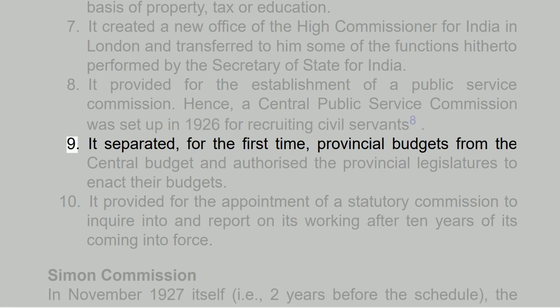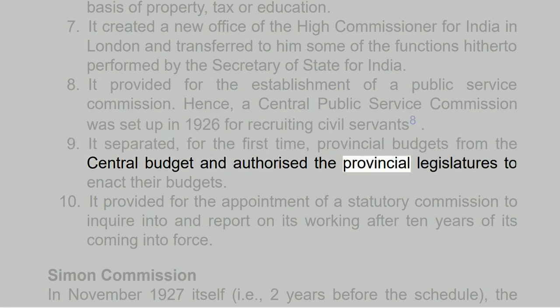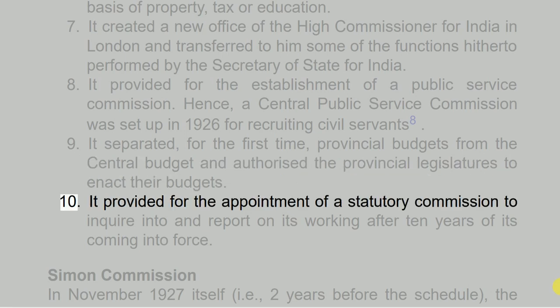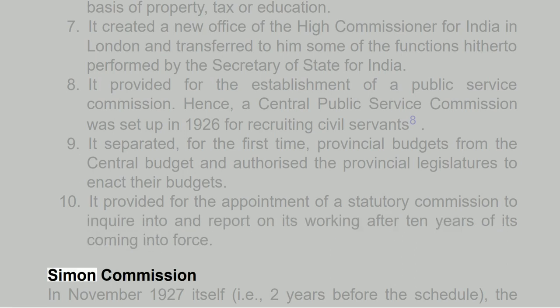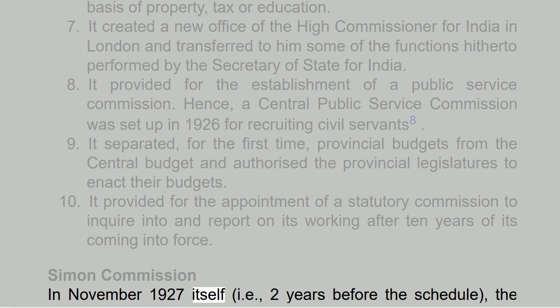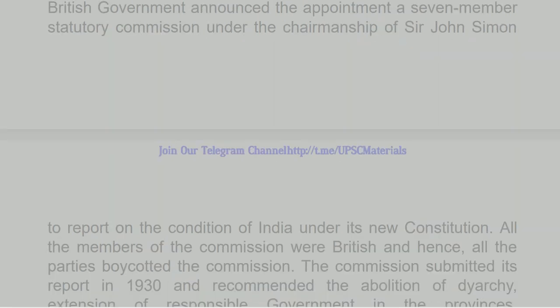9. It separated, for the first time, provincial budgets from the central budget and authorized the provincial legislatures to enact their budgets. 10. It provided for the appointment of a statutory commission to inquire into and report on its working after 10 years of its coming into force. Simon Commission. In November 1927 itself, i.e., 2 years before the schedule, the British government announced the appointment of a 7-member statutory commission under the chairmanship of Sir John Simon to report on the condition of India under its new constitution.